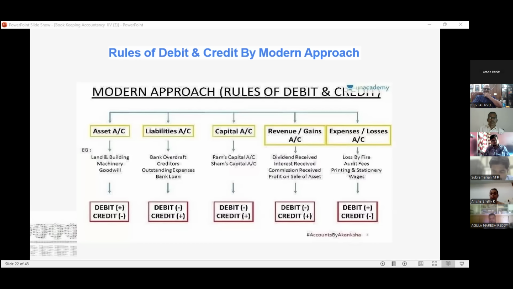Aisha ma'am, now it is comfortable, na? Yes, sir, it's clear. Thank you. Okay, it is just like the engineering formula LHS equal to RHS. Left hand side should be equal to right hand side.